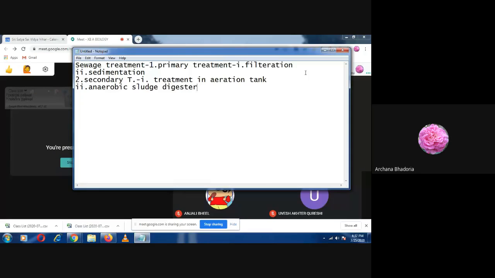The big tanks are there, and in that they feed the cow dung, as well as the organic waste which is obtained from the farms, and then it will be decomposed. In the digester there is an inlet, and from the inlet it goes into the digester.